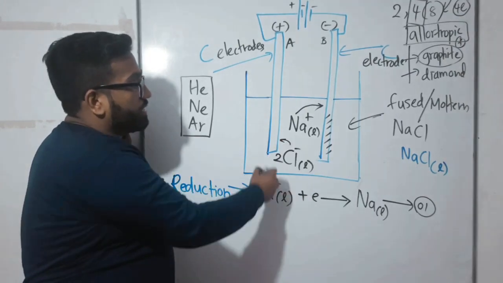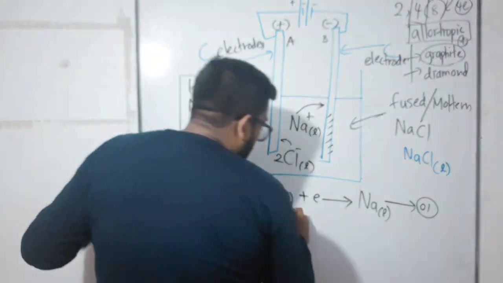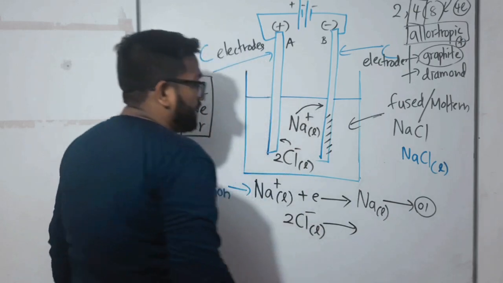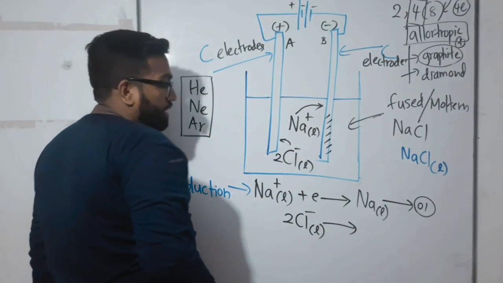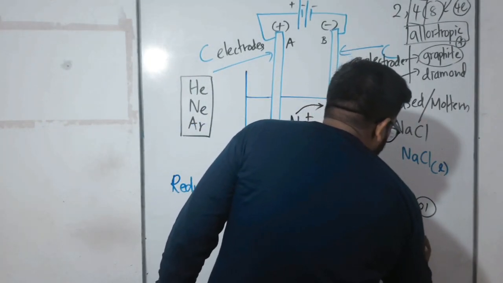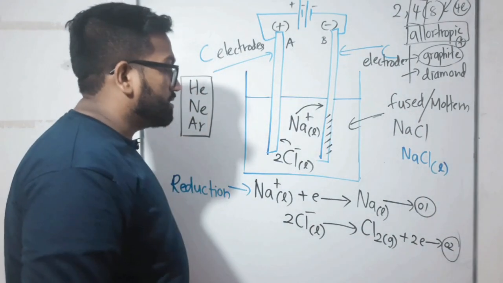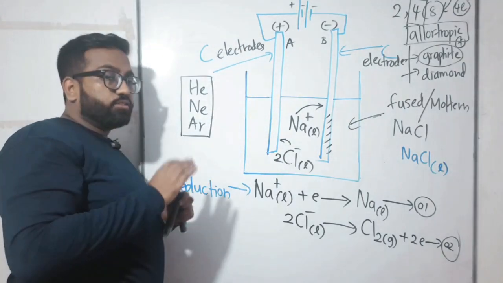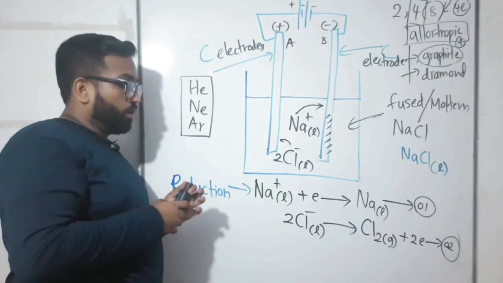2Cl minus ions are going to this positive carbon. Then what are they doing? They have both electrons, right? They are releasing those electrons to this positive carbon rod, and they are making Cl2 gas by releasing 2 electrons. Those 2 electrons were taken by this carbon, right? So that's the interconnection between carbon and the other ions, right?